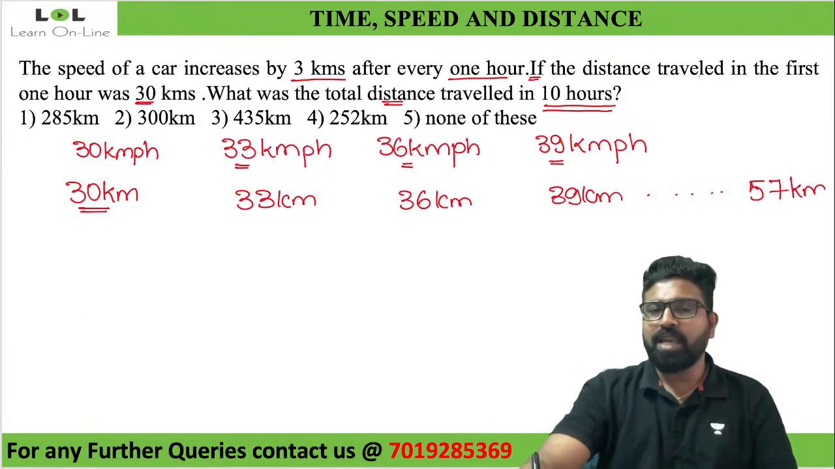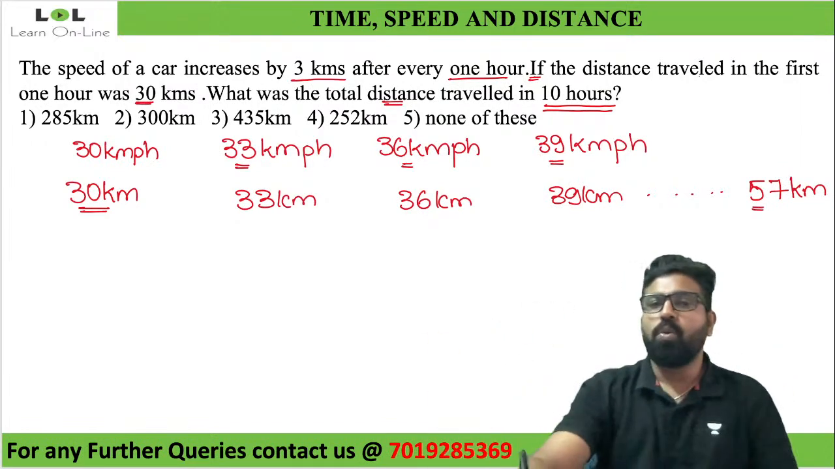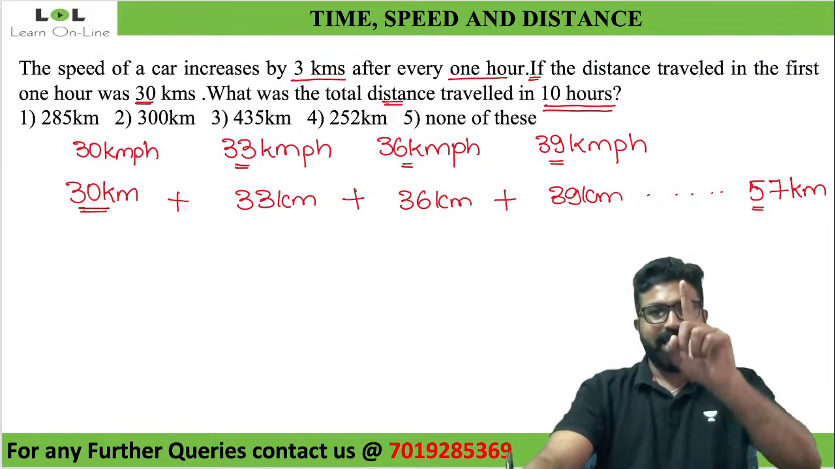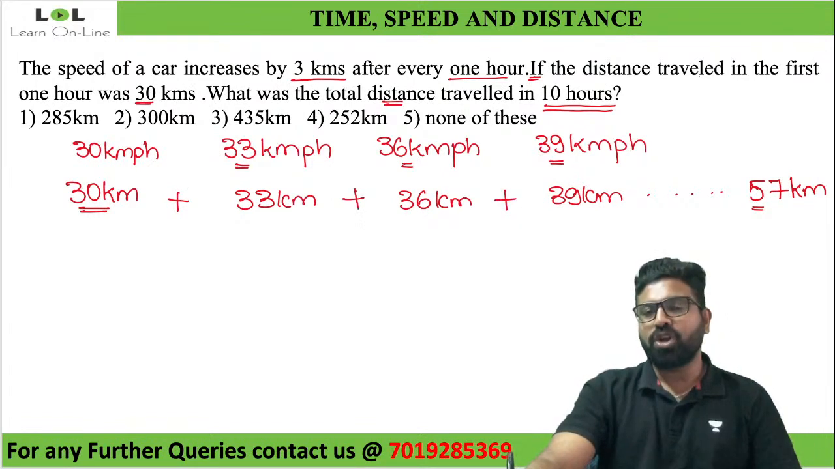Now they're not asking me to find the distance traveled in the last 1 hour. They're asking me to find the total distance. What was the total distance traveled in 10 hours? So I need to add all of this. Instead of adding all of this, is there any other shortcut? Yes, there is a shortcut. They're asking me to find the sum. How do I find the sum?